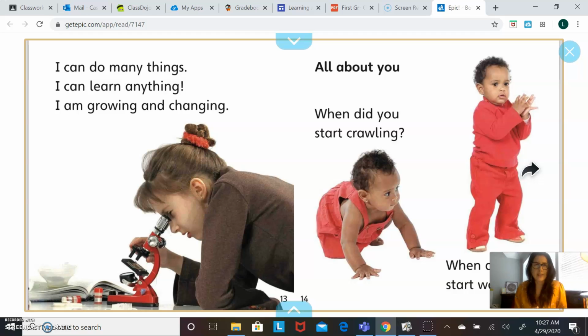I can do many things. I can learn anything. I am growing and changing. All about you. When did you start crawling? That's something that you will have to talk to mom and dad about. When did you start crawling? How old were you when you started crawling? When did you start walking?